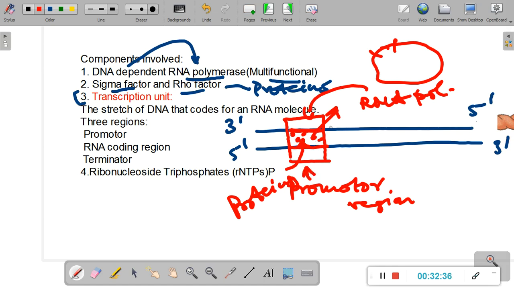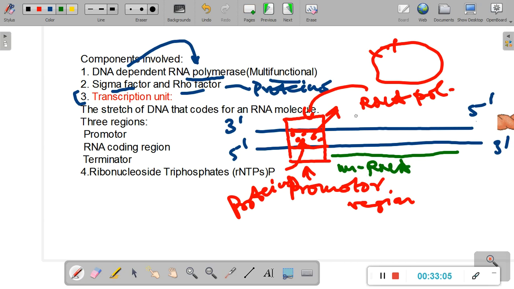In front of the promoter region is the coding region. This particular region in front of it, in blue, will basically code for an RNA molecule. So let us just draw the RNA molecule. This particular region will make the RNA molecule. It usually is the mRNA molecule, so we'll talk in terms of mRNA molecule. It can be an rRNA molecule or a tRNA molecule also.